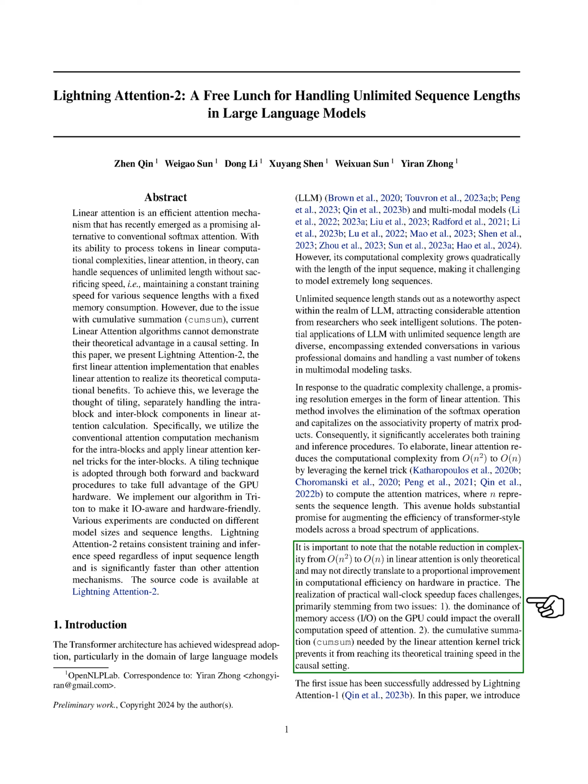However, it's important to note that this reduction in complexity is theoretical and may not directly translate into a proportional improvement in computational efficiency in real-world applications. This is due to two main challenges. 1. The dominance of memory access on the GPU, which can affect the overall computation speed of attention, and 2. The need for cumulative summation in the linear attention kernel trick, which prevents it from reaching its theoretical training speed. To address these issues, we introduce Lightning Attention-2.